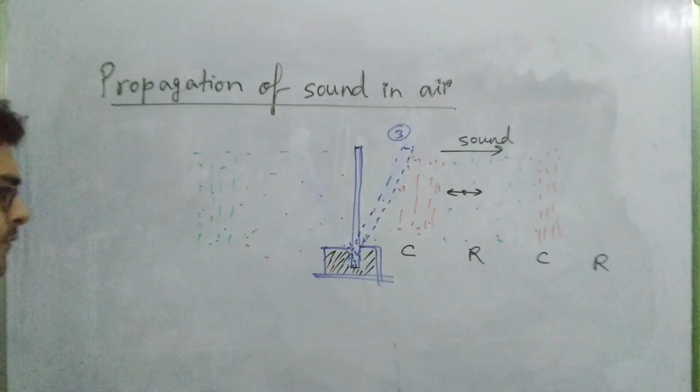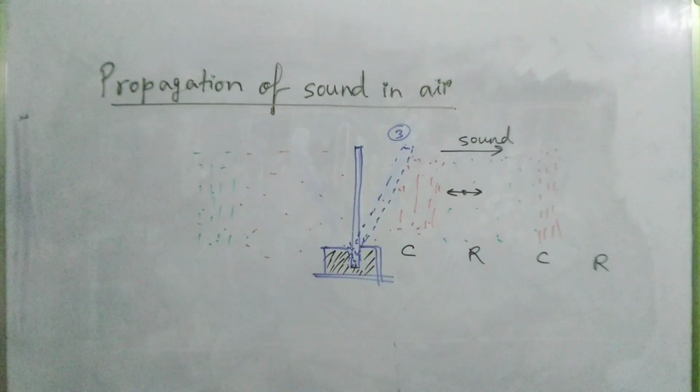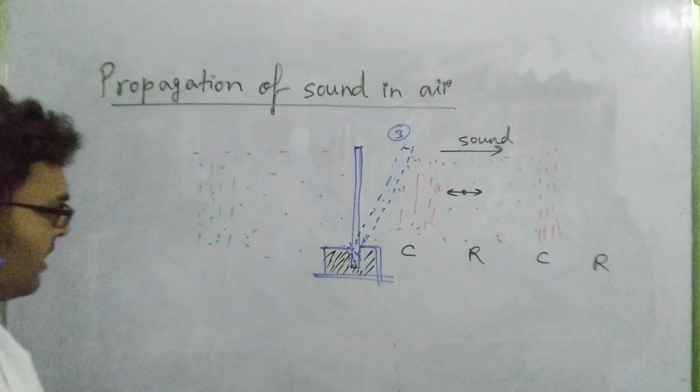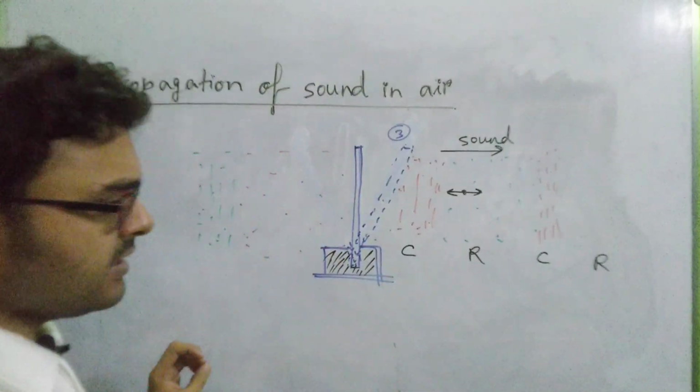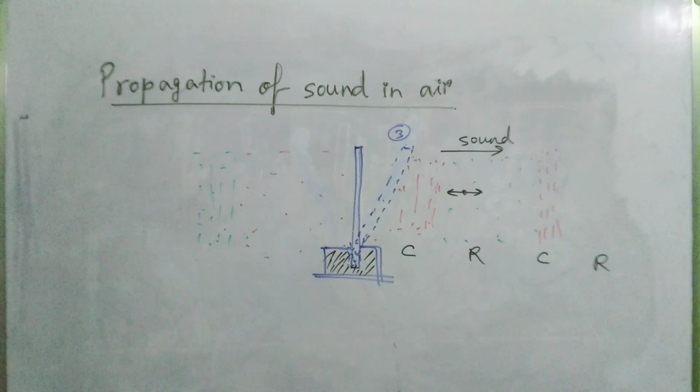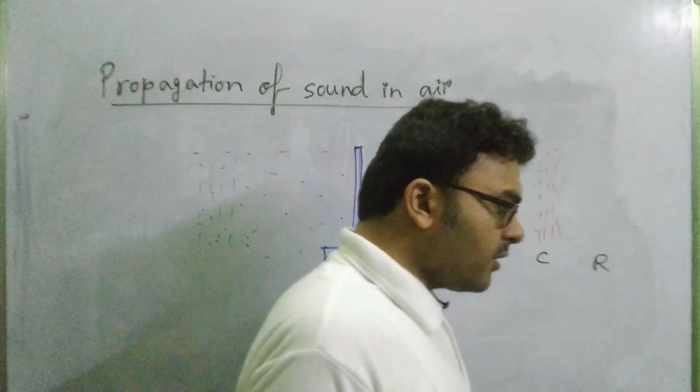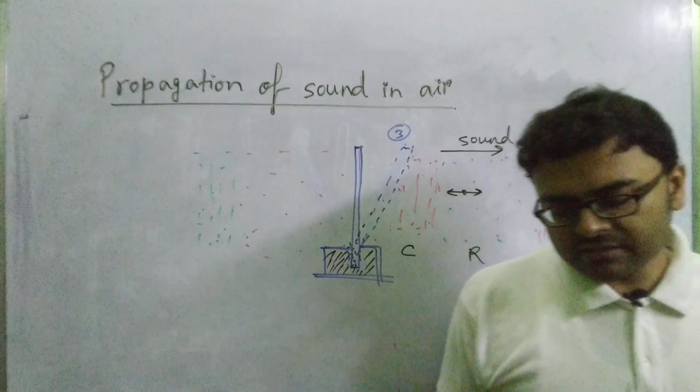This kind of way by which sound can travel through air, creating alternate regions of compression and rarefaction, is called a longitudinal wave. So I hope the propagation of sound in air through the formation of compression and rarefaction is clear.